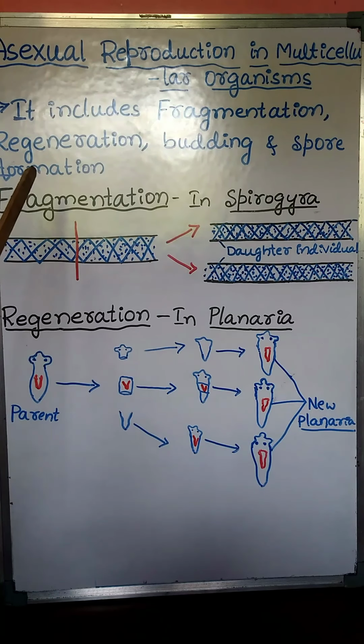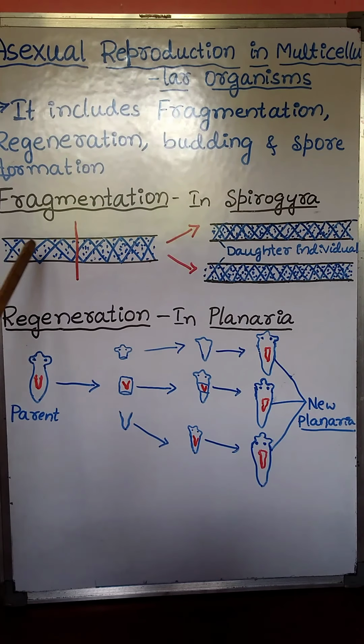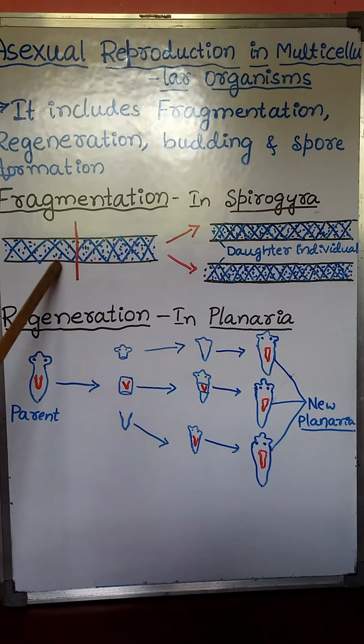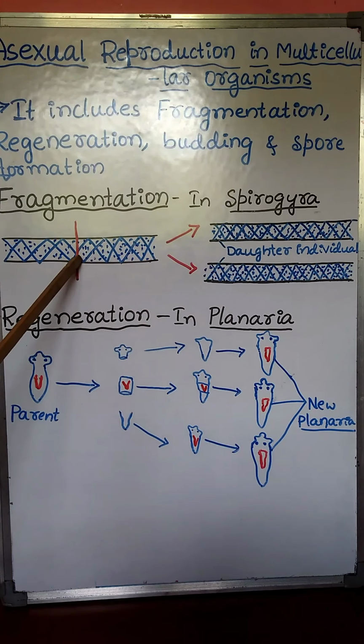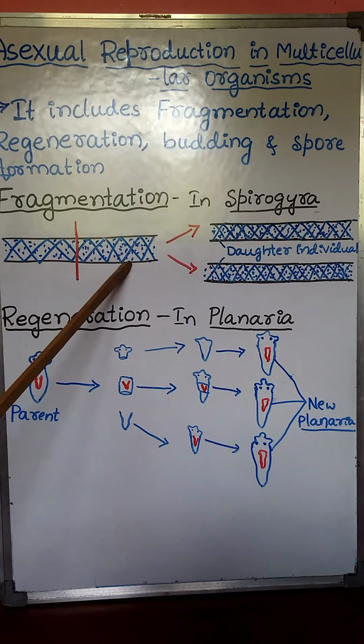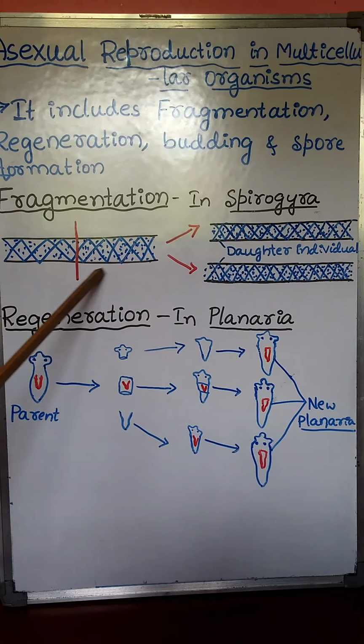Fragmentation is a type of asexual reproduction in which the parental body breaks up into two or more parts called fragments. Then each fragment grows into a new individual. See here, this is the parent Spirogyra, the matured Spirogyra.